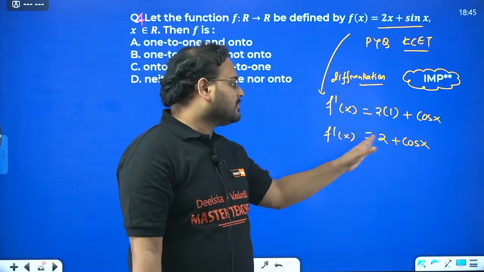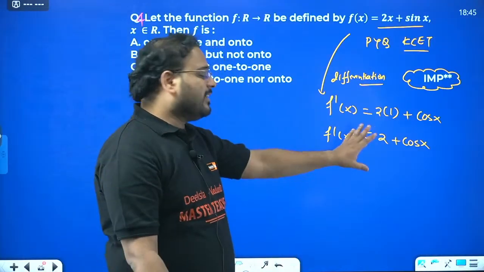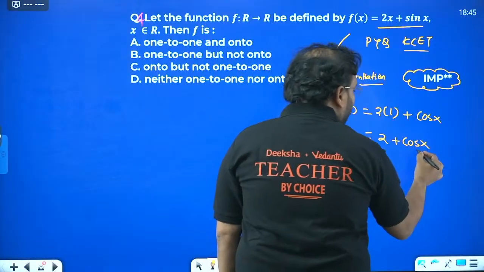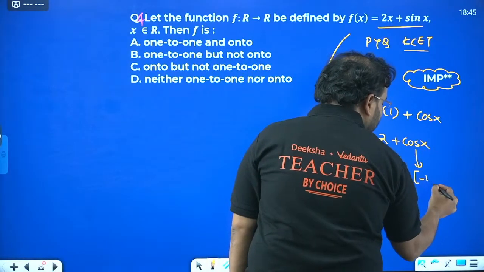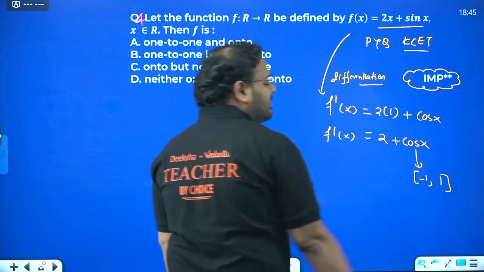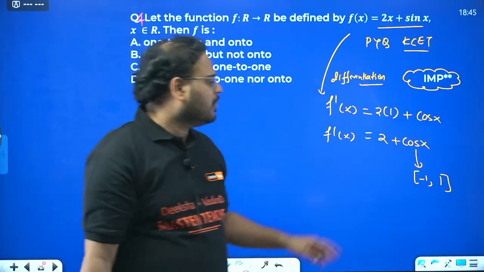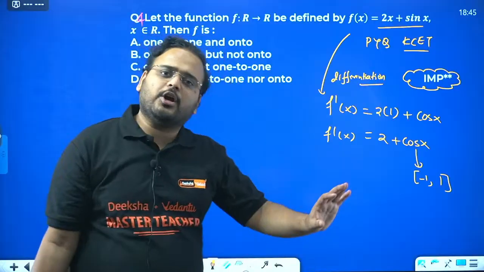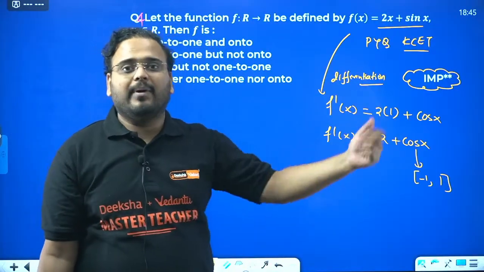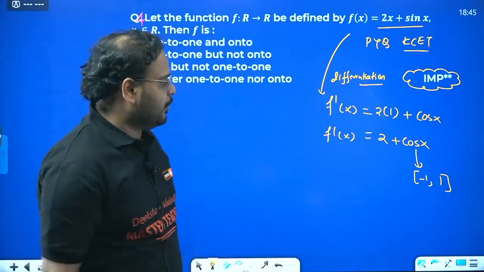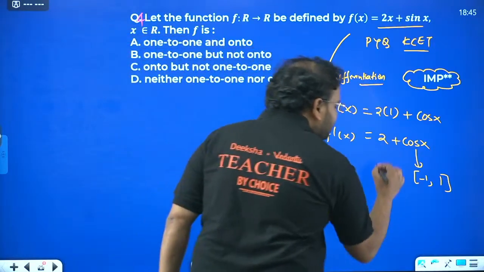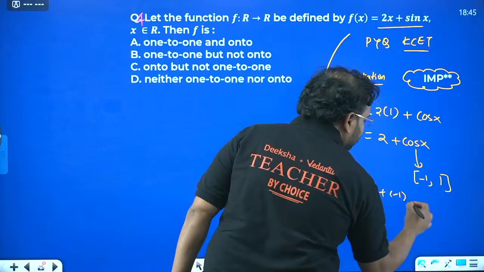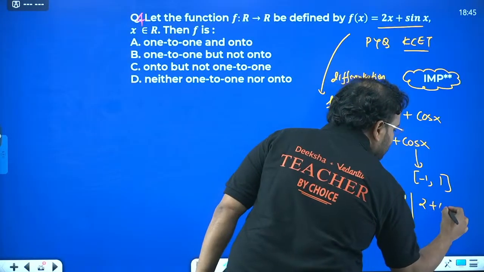So f dash of x is 2 plus cos x. Derivative is clear, right guys? Now understand this. Cos x can be maximum 1 and minimum minus 1. That's the range of the cos x function. It can go highest up to 1 and lowest up to minus 1. It cannot go below minus 1 or above 1.